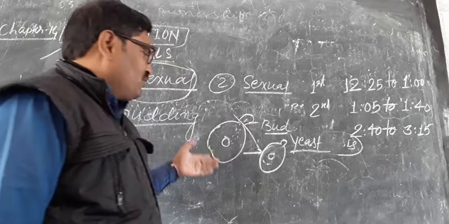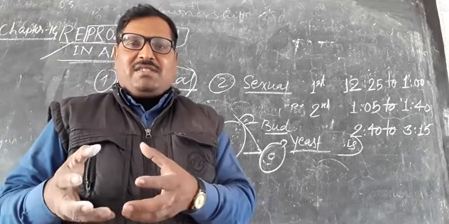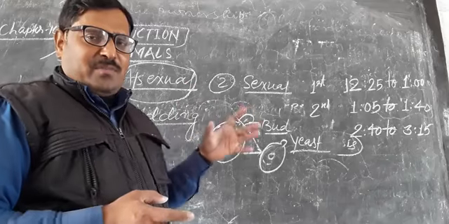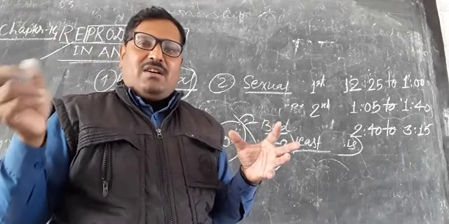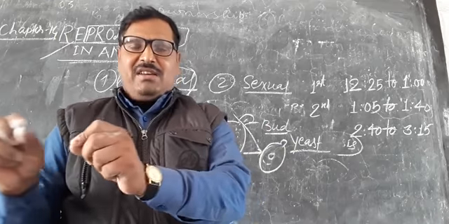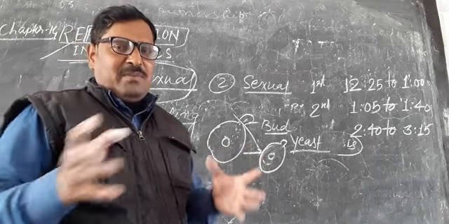And after that what happens? Spermatogenesis takes place in the testes, where sperm are produced, and in the ovary, by the oogenesis process, the female egg, the ovum, is produced.